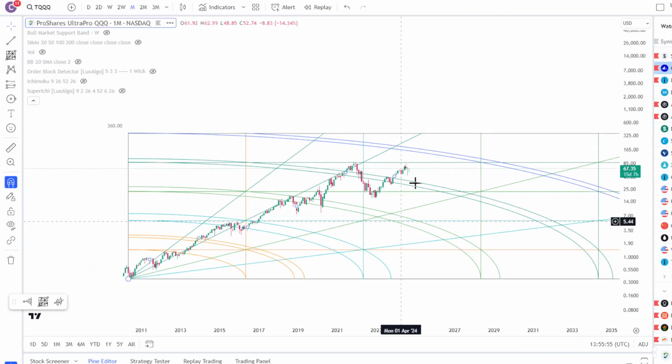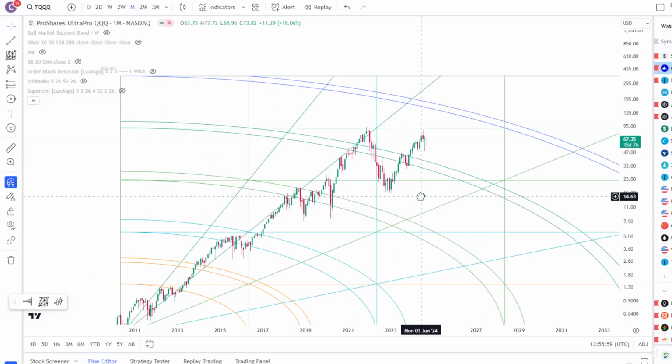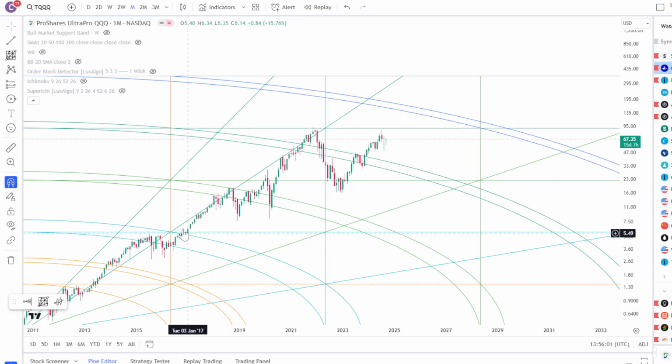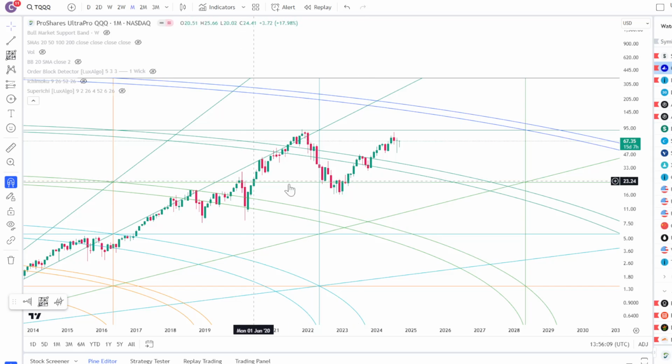So if you look at this, where are we at right now? Well, interesting market symmetry as well, right? I'm not making this up. Looks like the arc here means something. The bottom arc here means something. Looks like the horizontal zone over here means something. It looks like the angle over here also means something, right?